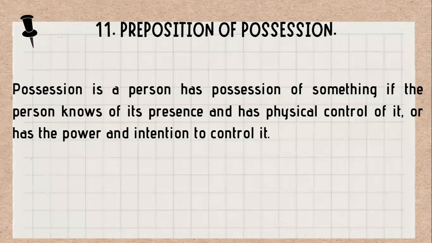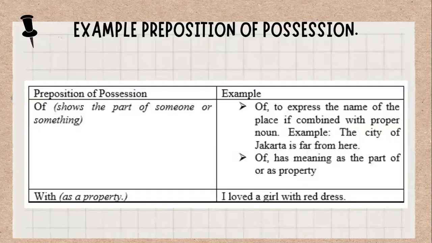The last is prepositions of possession. Possession is when a person has possession of something if the person knows of its presence and has physical control of it, or has the power and intention to control it. For example, the preposition of possession of or shows the part of someone or something. For example, of to express the name of a place if combined with a proper noun: the city of Jakarta is far from here. Of has the meaning of as part of or as a property. The preposition of possession with, or as a property: for example, I love a girl with a red dress.